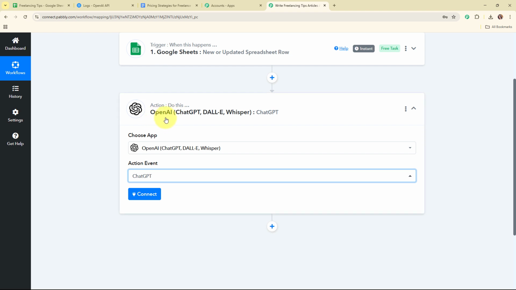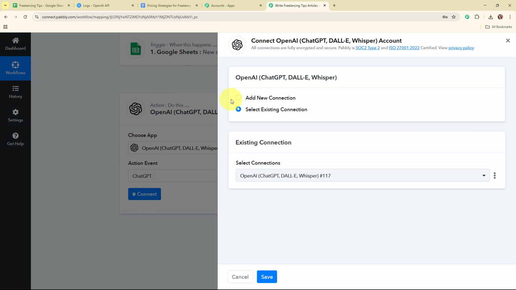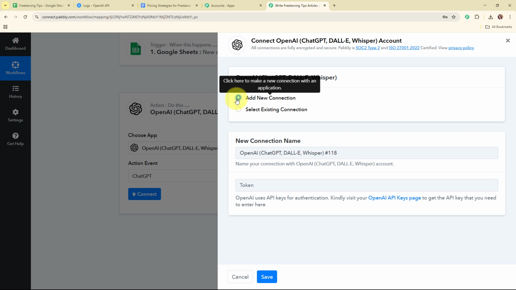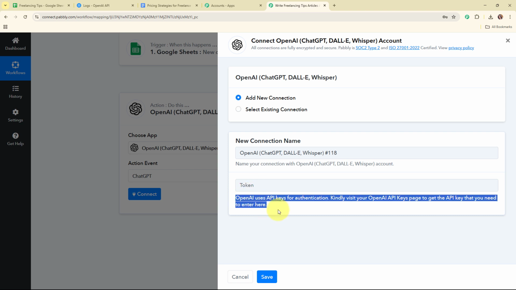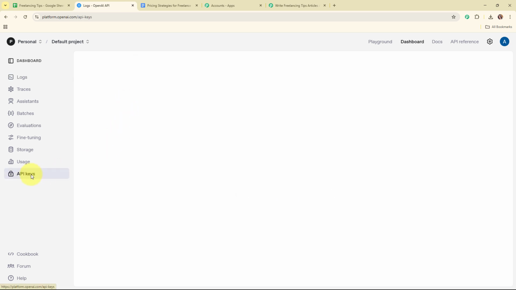Alright, so now to connect my OpenAI account with Pabbly Connect, I'm going to click on this connect. Here to build a new connection, I'm going to select add new connection. If your OpenAI account is already connected with Pabbly Connect, then you can click on select existing connection. And now it is asking me to enter the token. So following the instructions given below, I've already logged in to my OpenAI account, and from here I'm going to access the API keys given in the left sidebar.